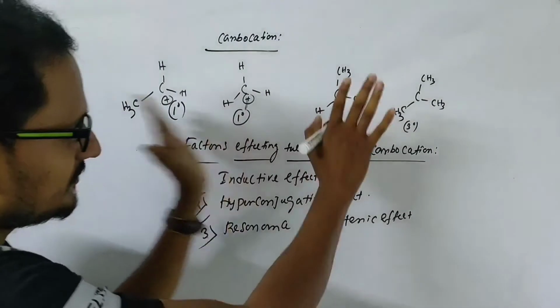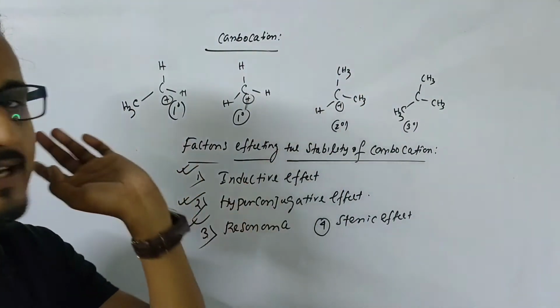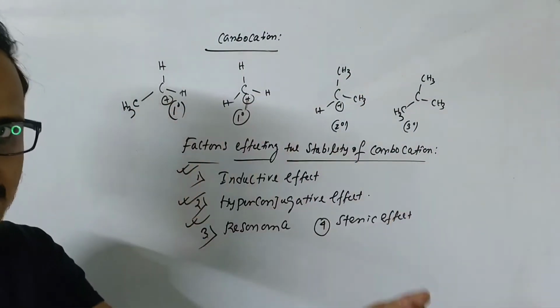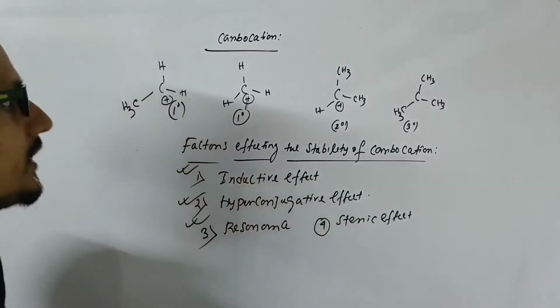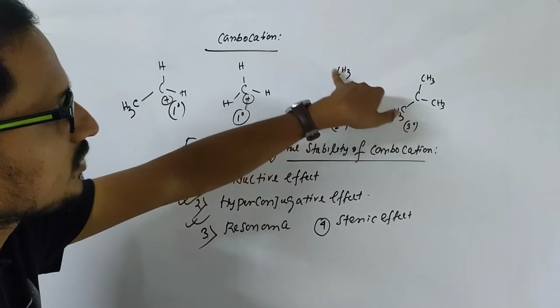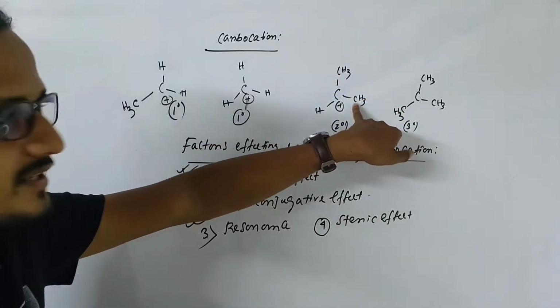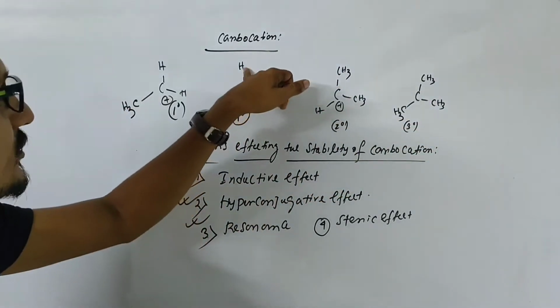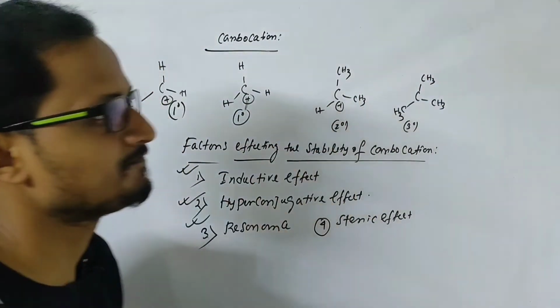The classification of the carbocations I have explained in the previous video, lecture number 1, so please see that video. Now here this carbon is attached to 2 carbons, that means it is 2 degree carbocation, and here I have replaced all the hydrogens of methyl by CH3 groups.